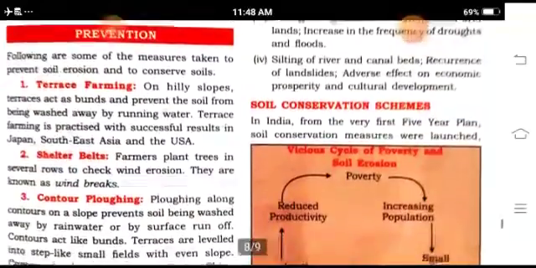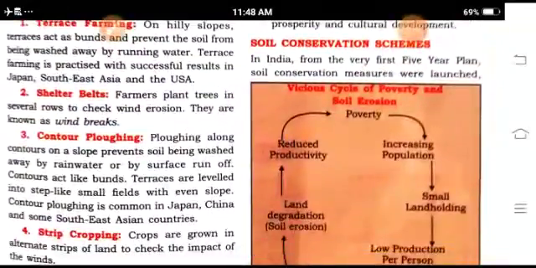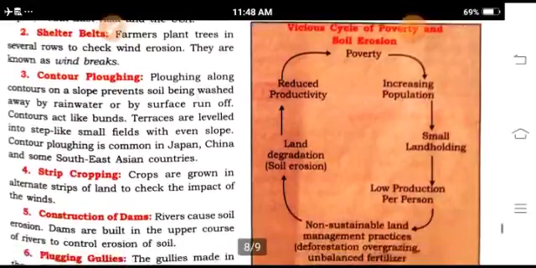Soil conservation schemes: you will see various schemes are there. Productivity is reduced now due to increasing population, small land holdings and low production per person. If we want to increase soil fertility, there are some important steps we are going to take, like using shelter belts.